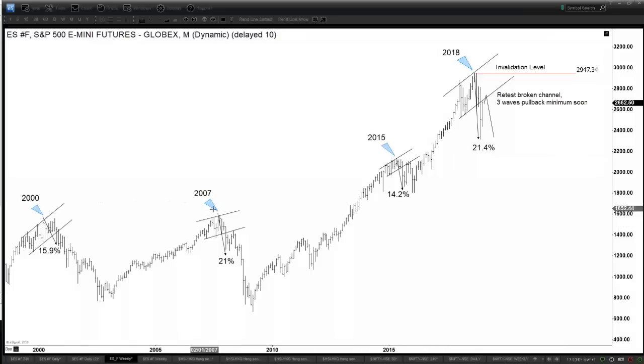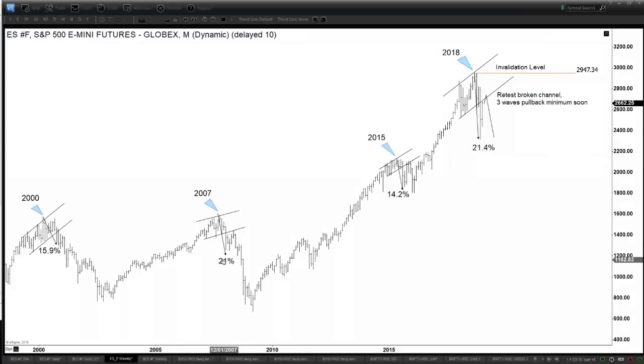Now, I use these three tops because I want to make sure that the initial decline should be more than 10%. So we can see in the year 2000 we had a decline of 15.9%. 2007 we had a 21% decline. 2015 we had a 14.2% decline, and now we had a 21.4% decline from the high in 2018, similar to the 2007.